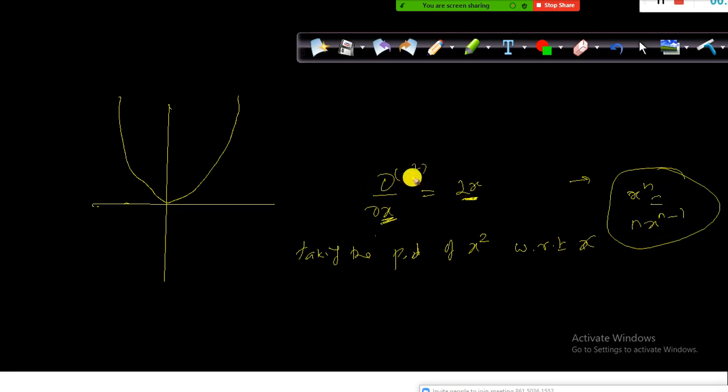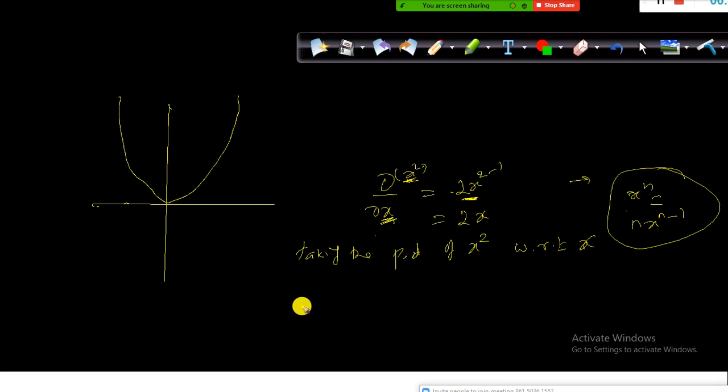Since you have x here and here also you have x, but here you have x squared. If you take the partial derivative of x squared with respect to x, then you need to apply this rule. N into, what is n? The 2 will come before x, and then x to the power 2 minus 1. 2 minus 1 is 1. X to the power 1 is x only, so 2x. This is how we compute partial derivatives.